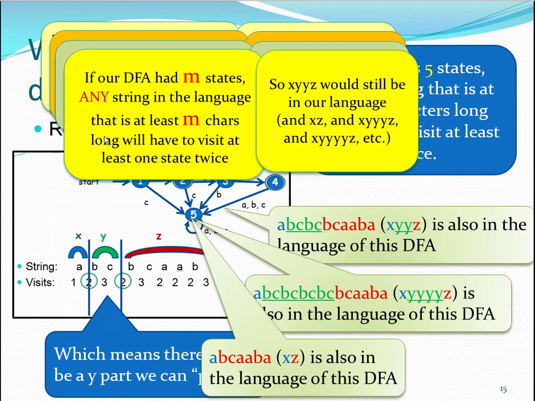And of course, you've figured out the pattern by now. If our DFA has M states, then any string that's in the language that has at least M characters is going to have to visit at least one state twice. So we can take any string we want. We pick a string, and if it's in the language and it's at least M characters long for a DFA with M states, then we can split it up into an X part, a Y part, and a Z part using this slicey thing. And that gives us a whole bunch more strings that are definitely in our language.